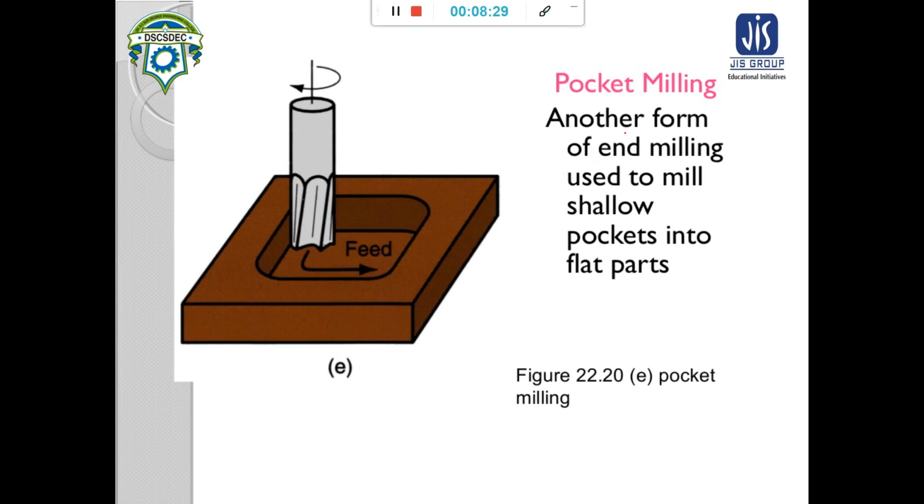Next is pocket milling. This is another form of end milling, used to mill a shallow pocket into a flat part. That means it is used to make a cavity inside the flat part. See here, inside the flat part we can make a cavity, and this is called pocket milling.